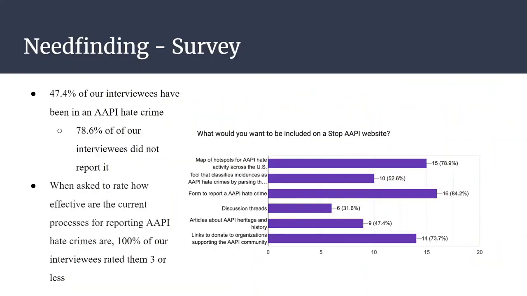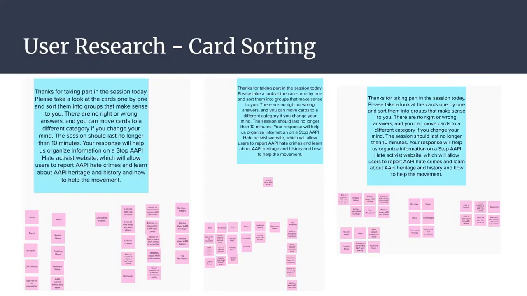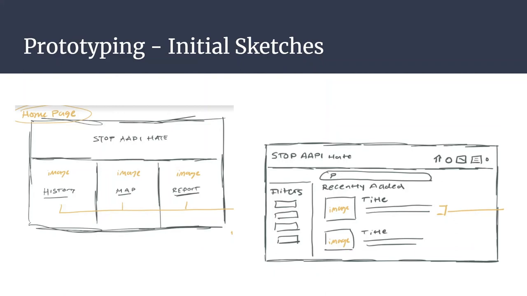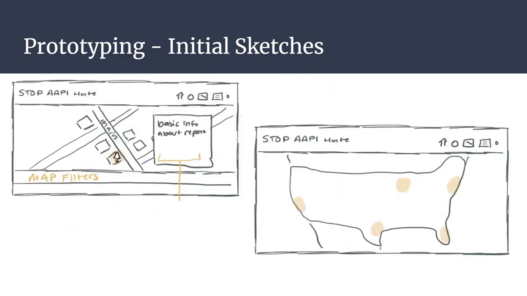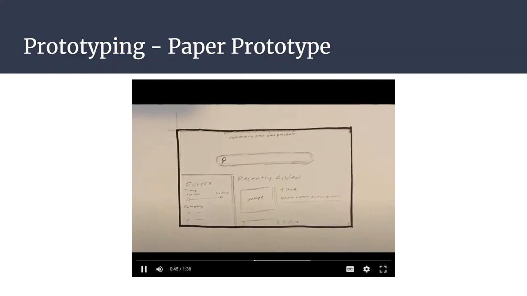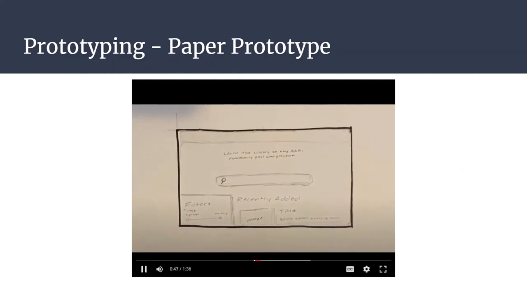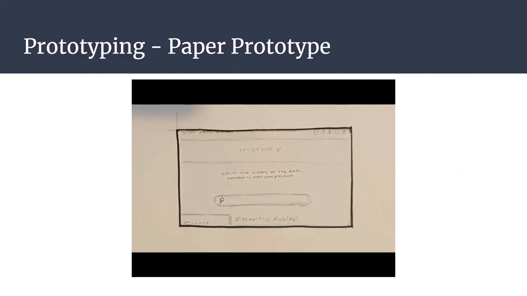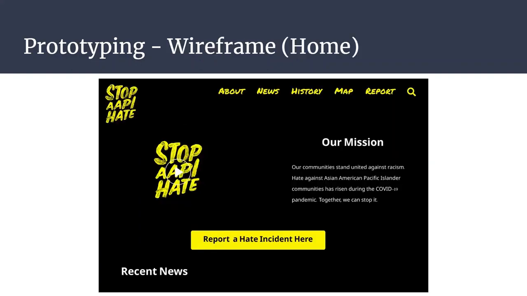movement forward. As seen in our need finding, we use methods such as surveys, interviews, and card sorting in order to accrue a wide range of data and feedback on our iterations and prototypes. As you can see, we have our initial sketches for our general ideas, and afterwards we have a paper prototype which includes a more fleshed out and evolved version of our prototypes. A Figma prototype was then created based on our need finding results.